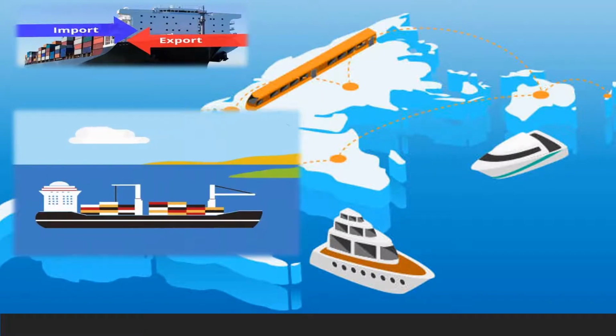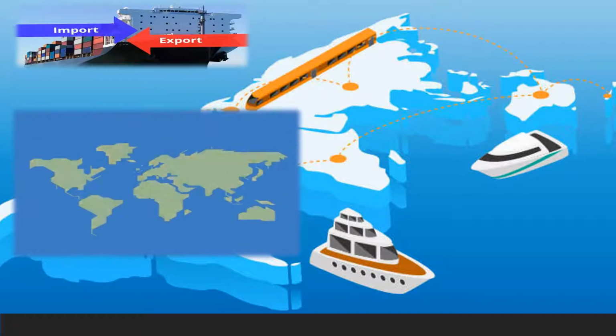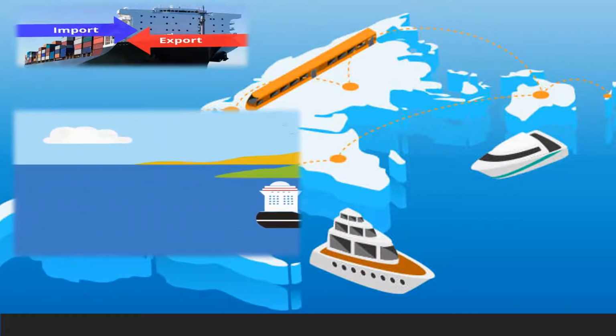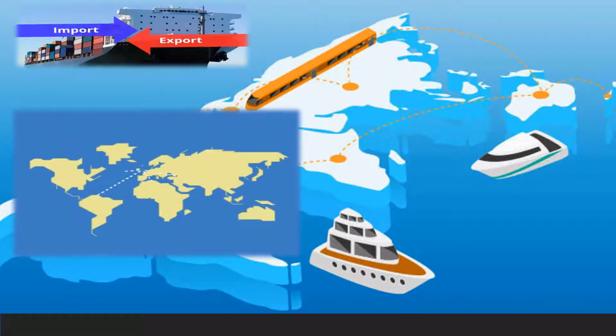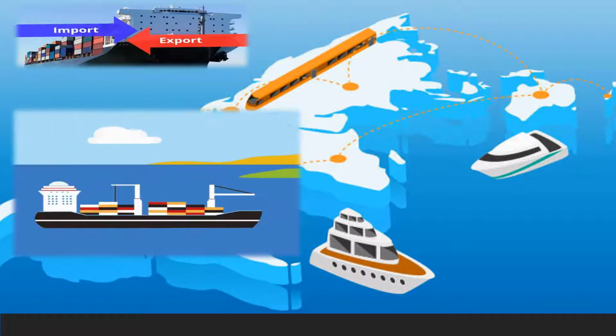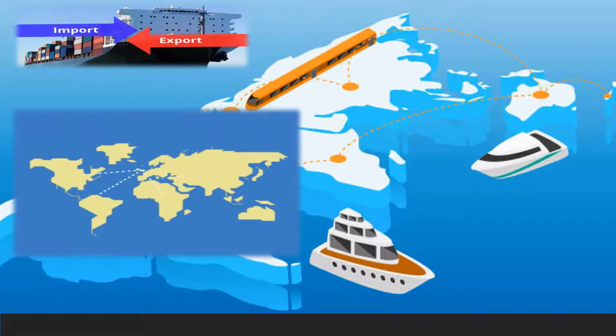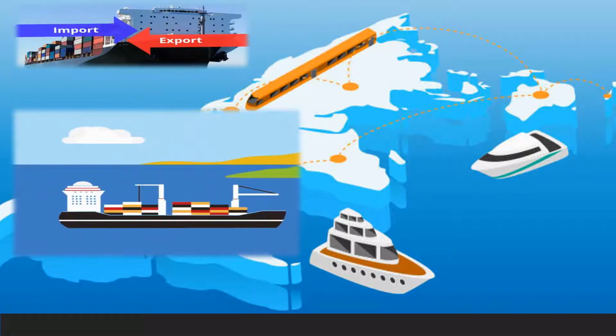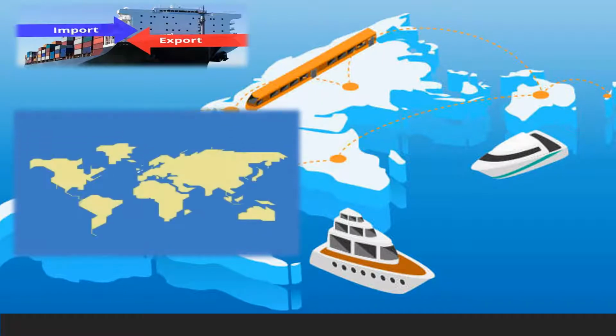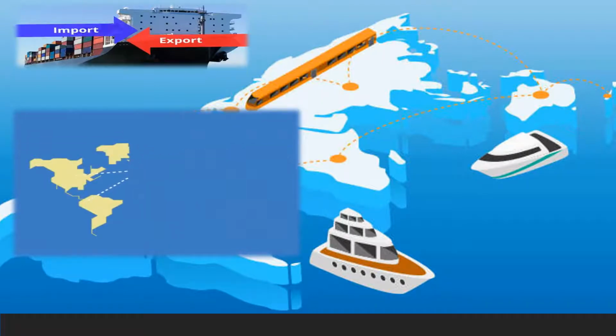As each region has different geographical conditions, each region produces specific commodities. Some other countries produce specific commodities on a larger scale. So this scenario leads to the concept of import and export. Now, let's see what is meant by import.